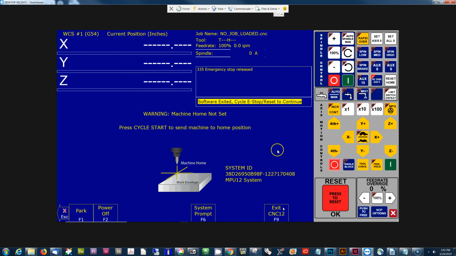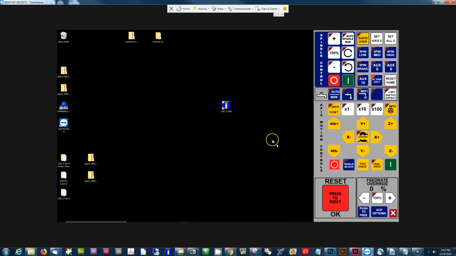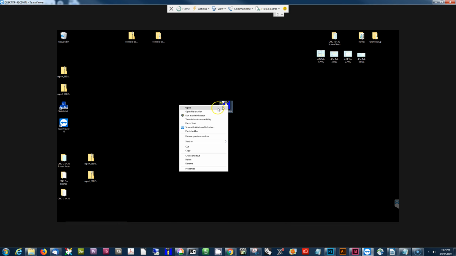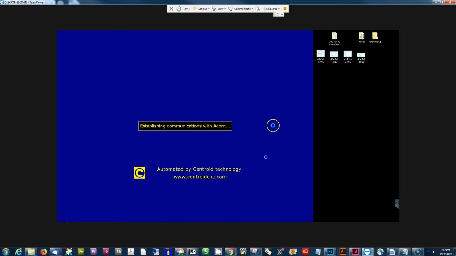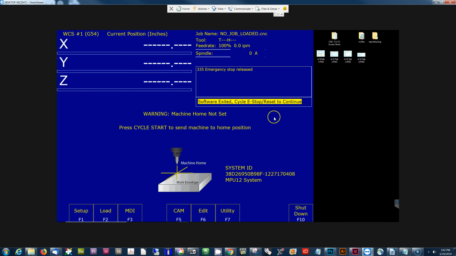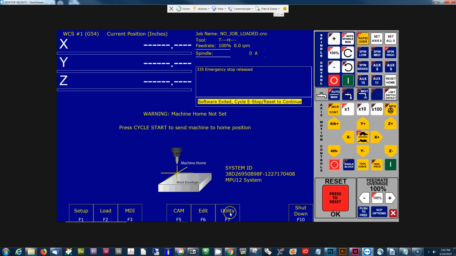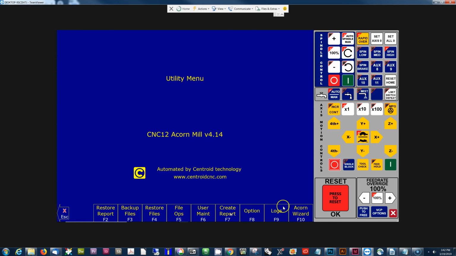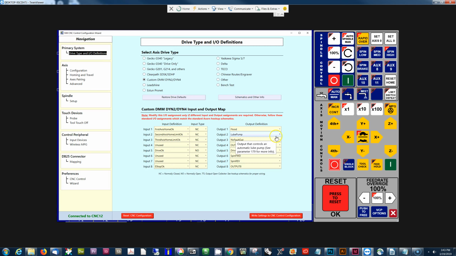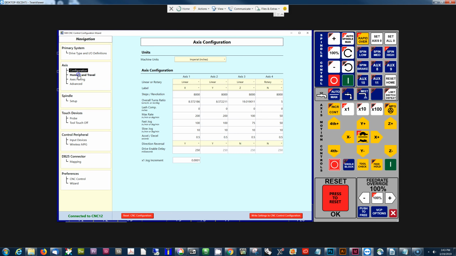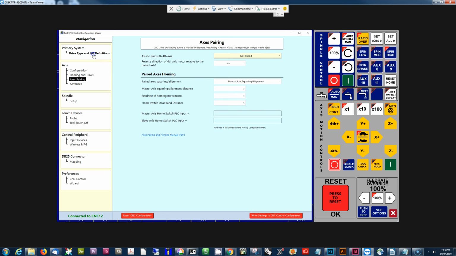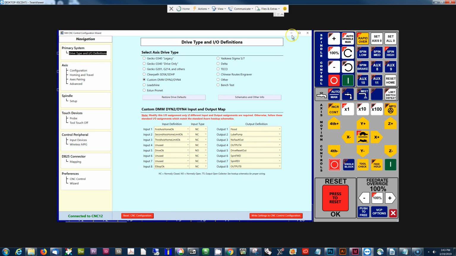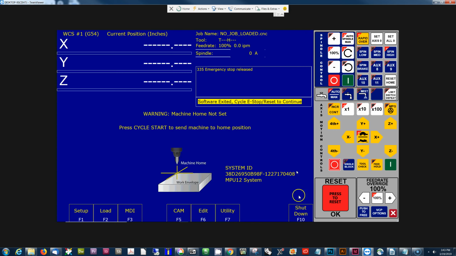So if I shut down CNC12 and right-click on the CNC12 mill icon and click Run as Administrator, you're going to see a completely different action in that the Centroid CNC12 software works correctly. I'm going to press F7 Utility, F10 Acorn, and there we go. The brand new 4.14 wizard is up and running, and we can get on with configuring our machine tool and away we go. So what is going on?